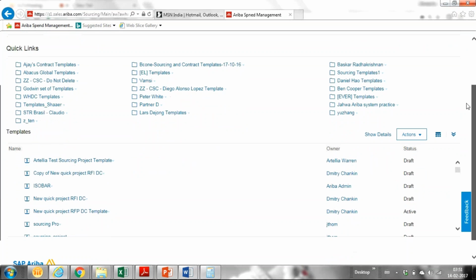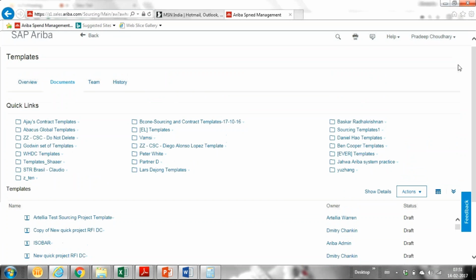But in case there are any custom fields or flex fields required, do you believe we can add them in the document here, or do we have to ask SAP to add them?